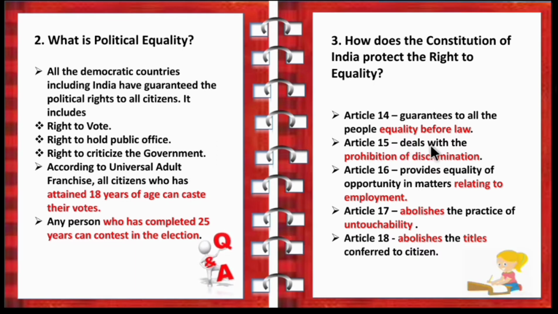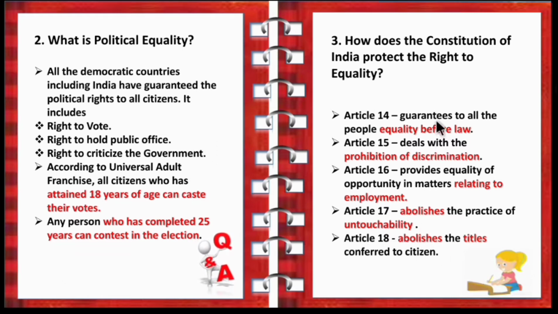Article 15 deals with the prohibition of discrimination. So 15 is discrimination. Then Article 16 provides equality of opportunity in matters relating to employment. So 16 and employment. Then Article 17 abolishes the practice of untouchability. So 17, untouchability. Then Article 18 abolishes the titles conferred to the citizen.